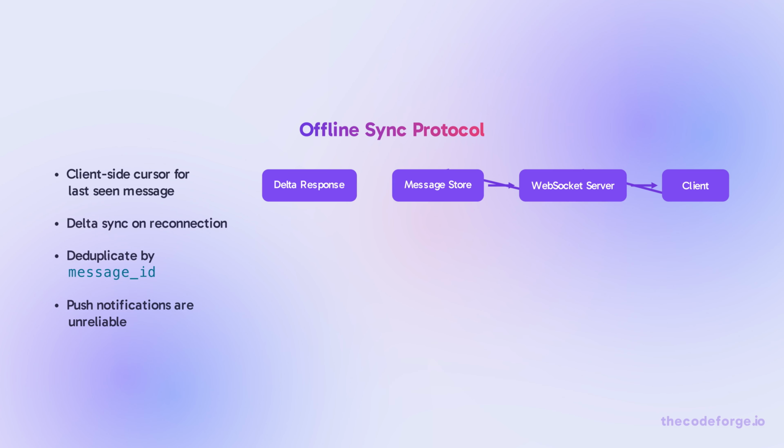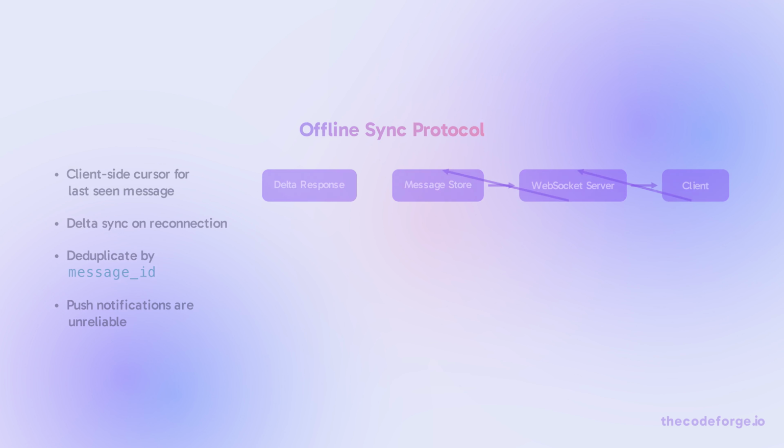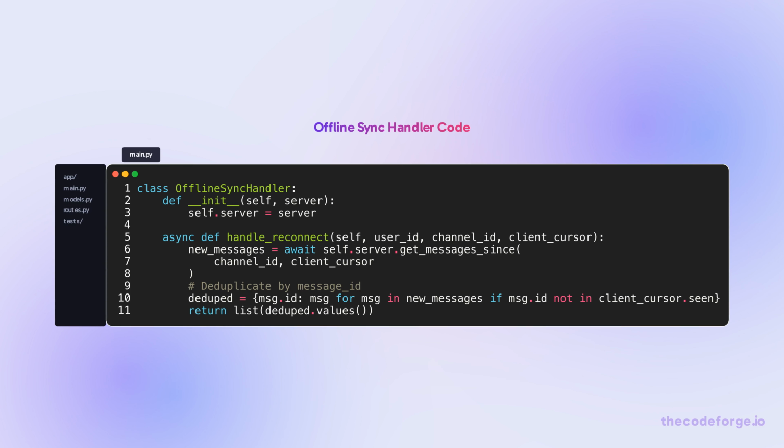Offline users rely on push notifications, but they are unreliable, with only 85% delivery on congested networks. The solution is a client-side cursor that syncs only new messages on reconnection. On reconnection, the client sends its cursor. The server returns only messages after that cursor, deduplicating by message ID. This saves 99.6% bandwidth compared to resending the entire channel.